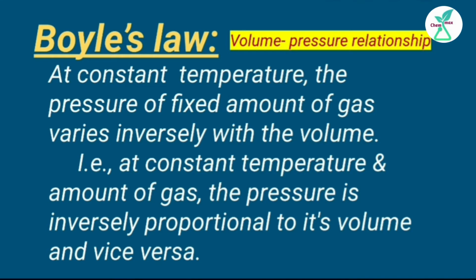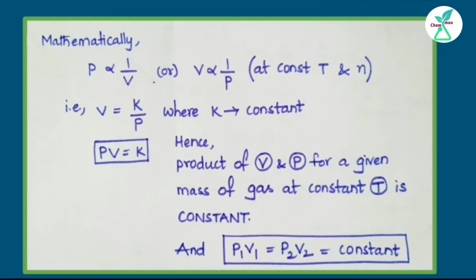Mathematically, Boyle's law can be shown in this way. P is inversely proportional to volume, or volume is inversely proportional to pressure, at constant temperature and number of moles. That is, V = k/P, where k is a constant. On rearrangement, we get PV = k, which is always constant. It means that at constant temperature, the product of pressure and volume of a fixed amount of gas is always constant.